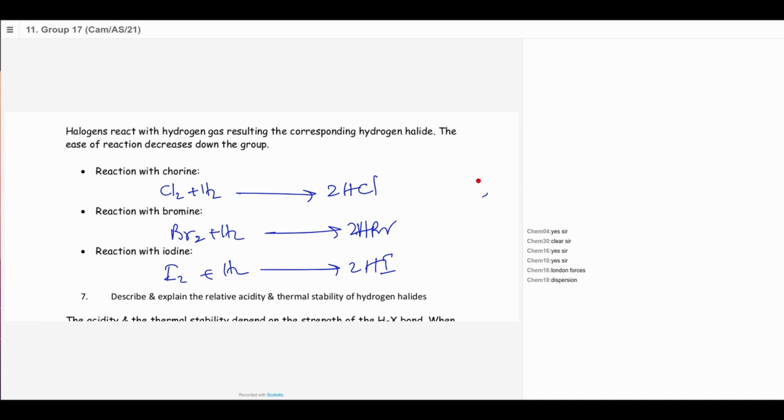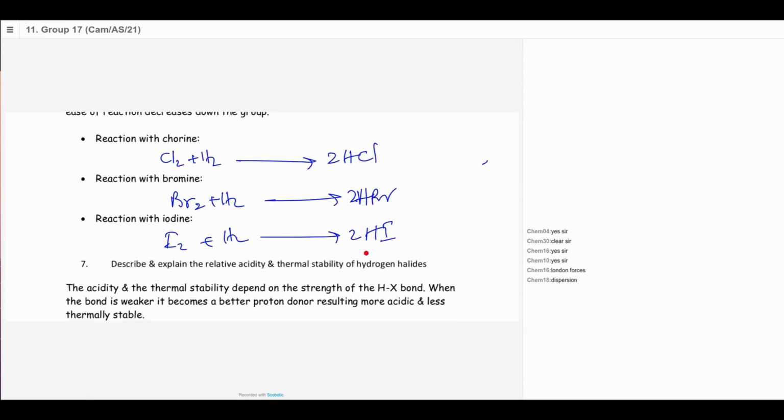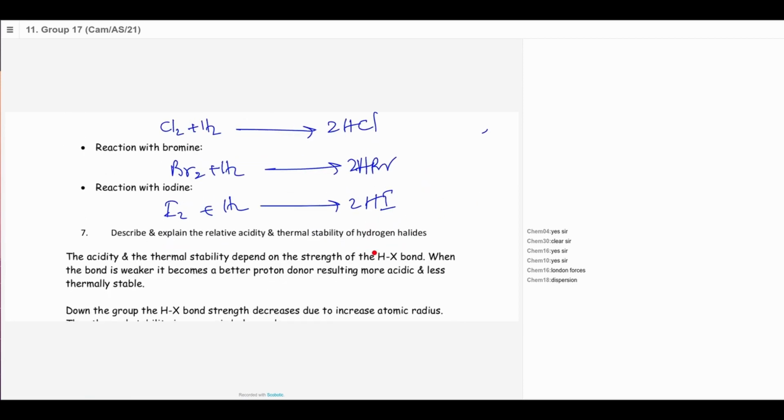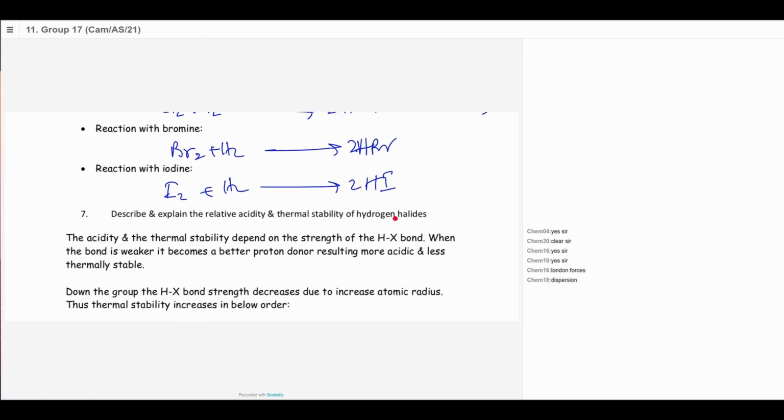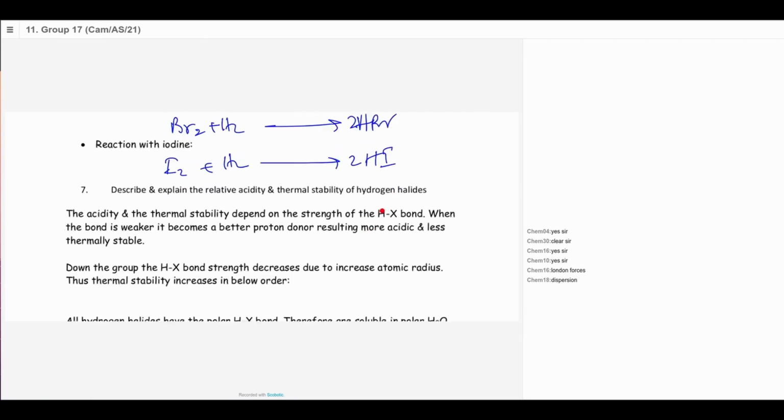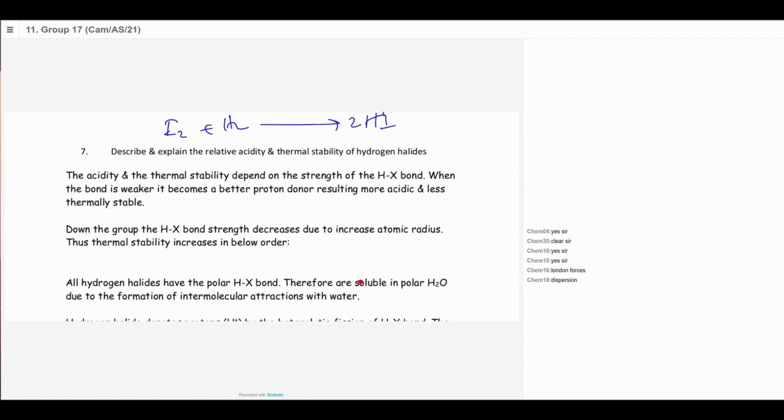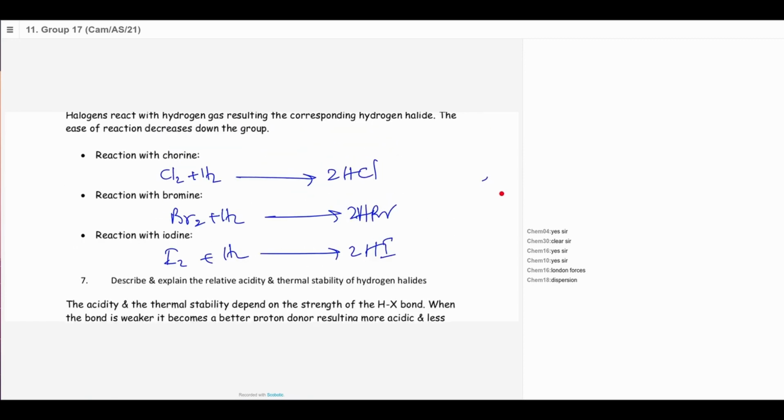So all these hydrogen halides are acidic, right? In aqueous media they can easily release H plus ions. So that's why they're acidic. In fact, the acidity depends on how easy the H plus can be released. So you have hydrogen chloride, hydrogen bromide, and the hydrogen iodide.